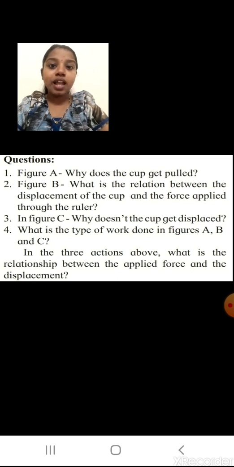In the first, I am saying the cup is getting pulled towards the nut which is hanging down. Second one, they are saying try to find the relationship between the displacement of the cup and the force which is applied by the ruler. If I have kept the ruler, some force will be applied by that ruler also. In C they are saying that the cup doesn't get displaced. And you are going to find out what type of work done is there in A, B and C. Come on, think.